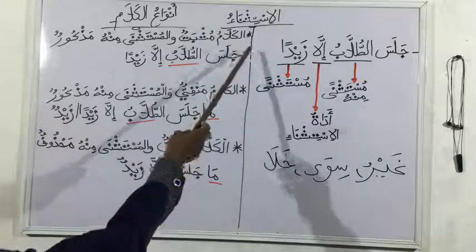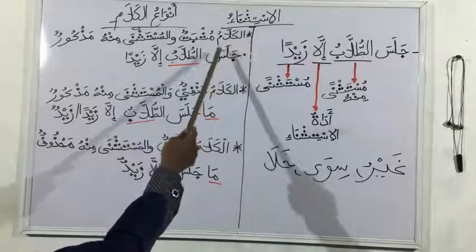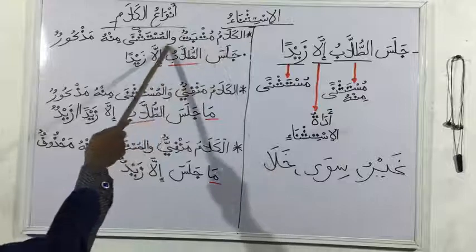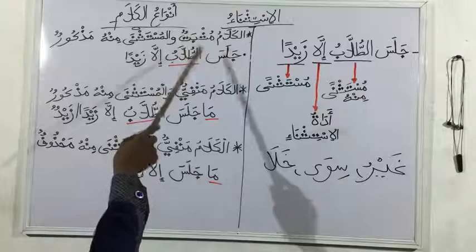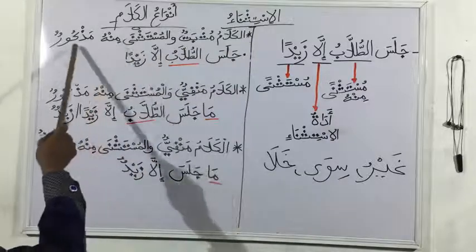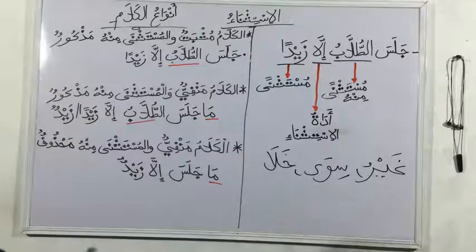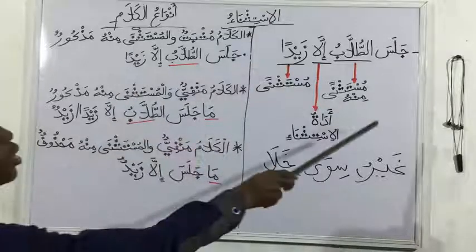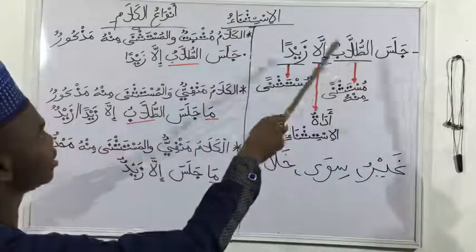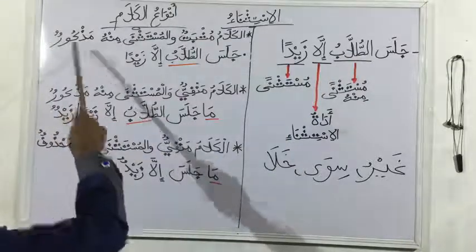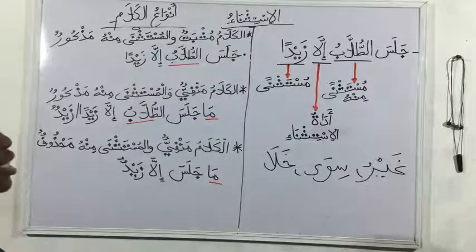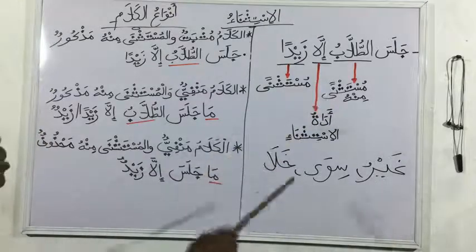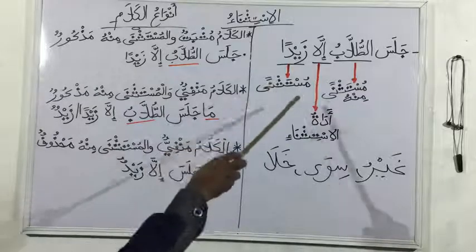So the first hal, the first case that we have, is al-kalamul musbatu. Al-kalamu musbatun, when the statement is affirmative, wal mustasna minhu mazkur. So when the statement is affirmative and the mustasna minhu, the larger group from which the mustasna is accepted, is mentioned. There are some cases where the mustasna minhu might not be mentioned. That's why we say that these other things, their state will affect the i'rab of our mustasna.